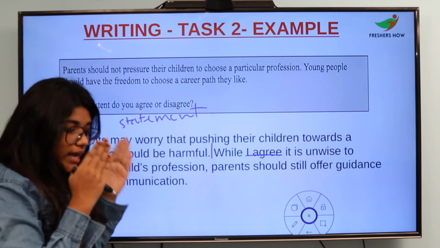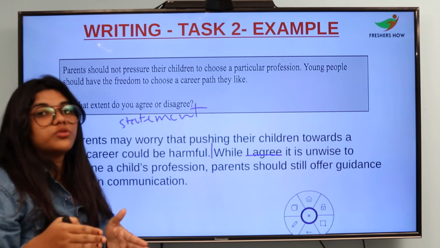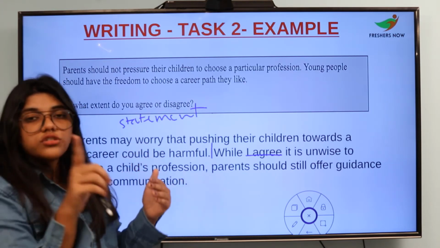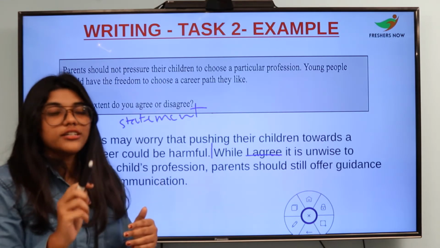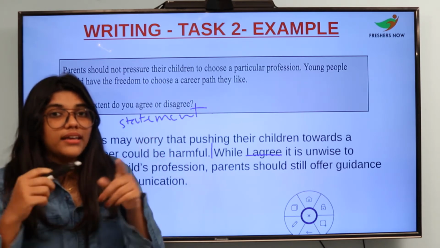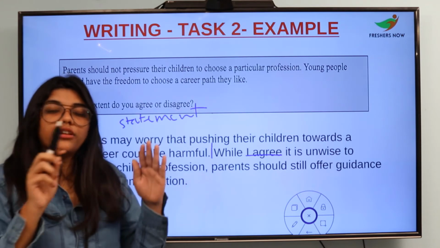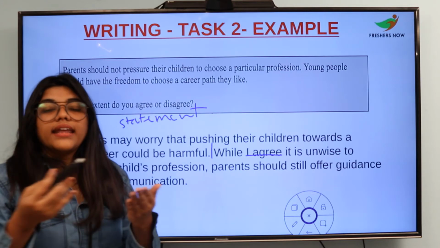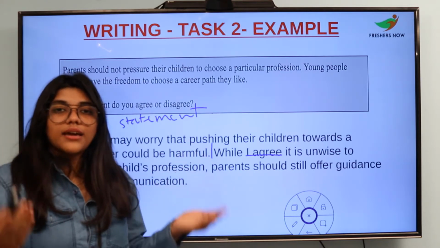Either you have chosen to agree to give freedom to the children or you have disagreed to give freedom to the children. You can choose anything. Also remember, one of the most frequent doubts that students have is if you disagree with the point, you might lose marks. No, that is not going to happen. Even if you agree or disagree, even if you justify the answer, anything will count the same marks.